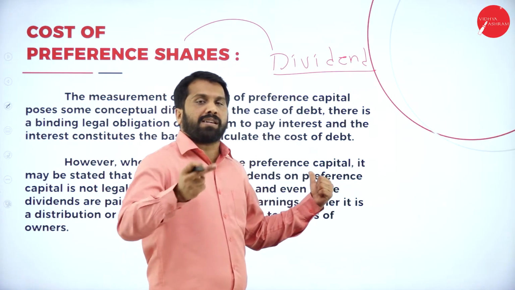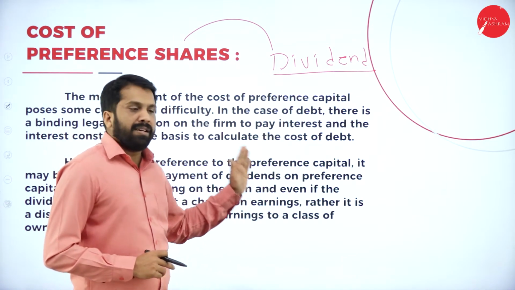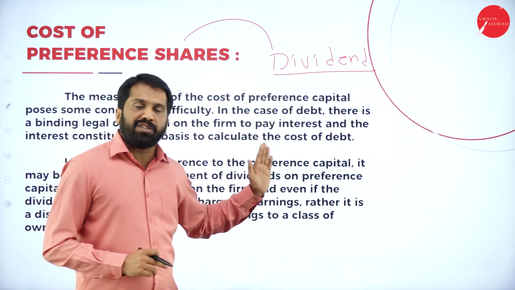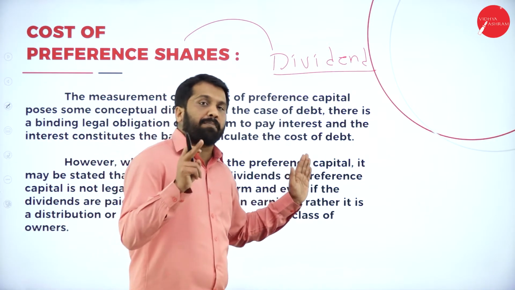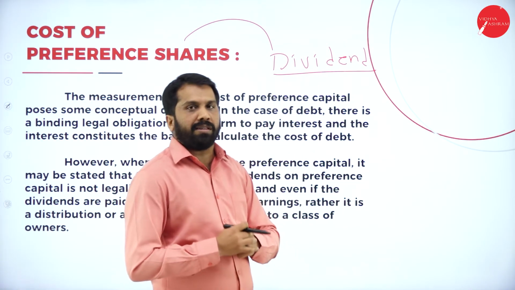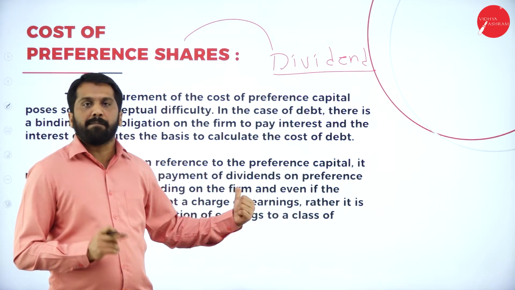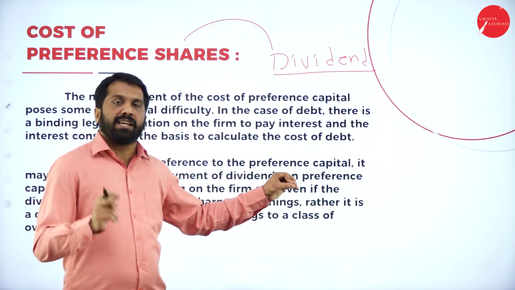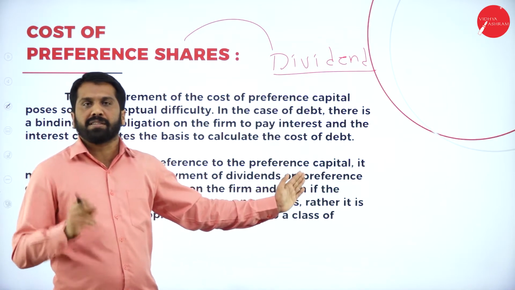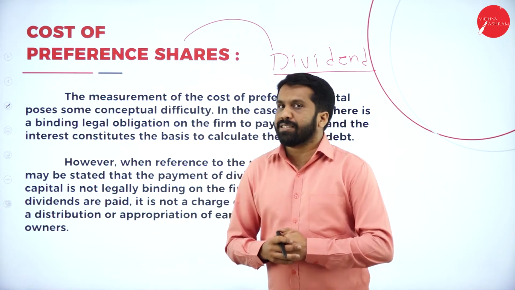If the company is not earning profit, no need of paying them dividend. There is no binding, there is no compulsion that they should pay dividend. Only if the company is earning profit, then they will get dividend. If the company is not earning profit, giving dividend is not compulsory. But if they are paying, it must be a certain percentage. The percentage is fixed in the form of preference shares.